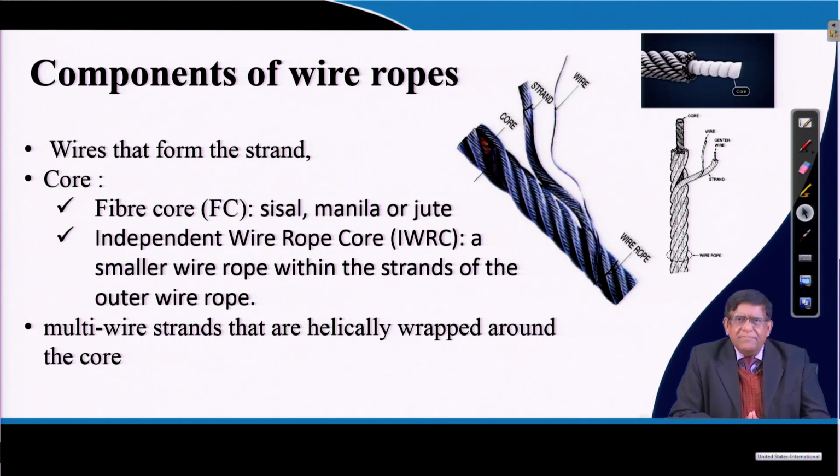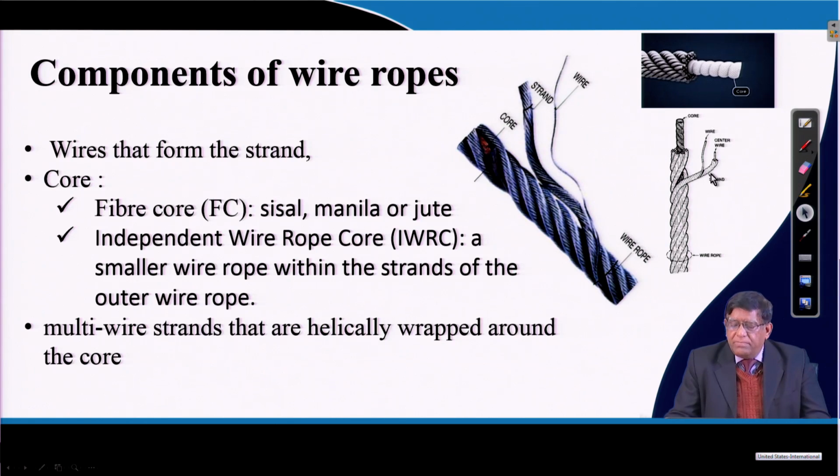For that purpose, look at how the wire rope is constructed. Nowadays everywhere you can see plastic ropes. If you take a plastic rope and cut it, you can find the construction is the same, and in the case of wire rope, only the material is different. The wires are wound to make a strand, and the strands are laid around a core to make the rope. That is the basic construction. That means in any wire rope there will be a core, then the strands, and then the wires.